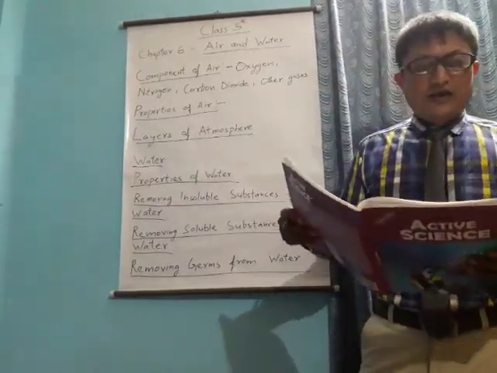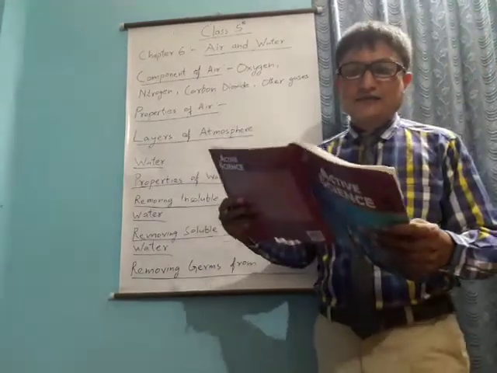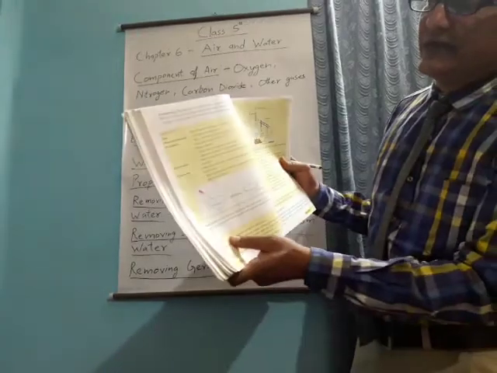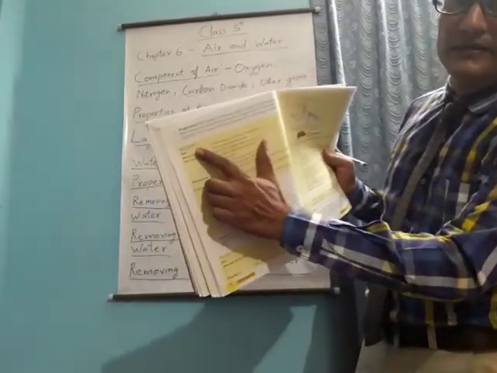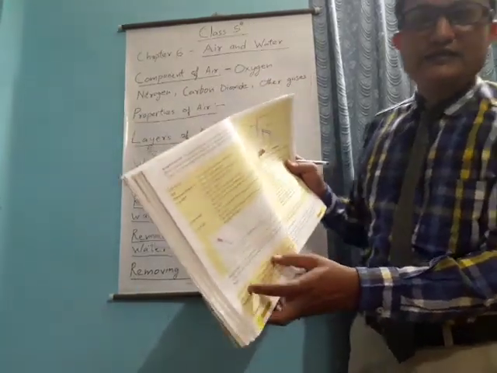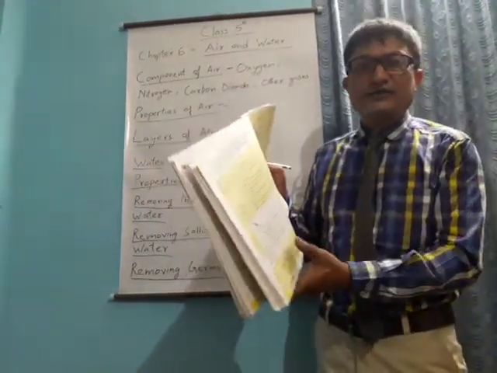Distillation and evaporation are given in our activities in our science book, that is activity 6.7 and activity 6.8. You should read these activities also.